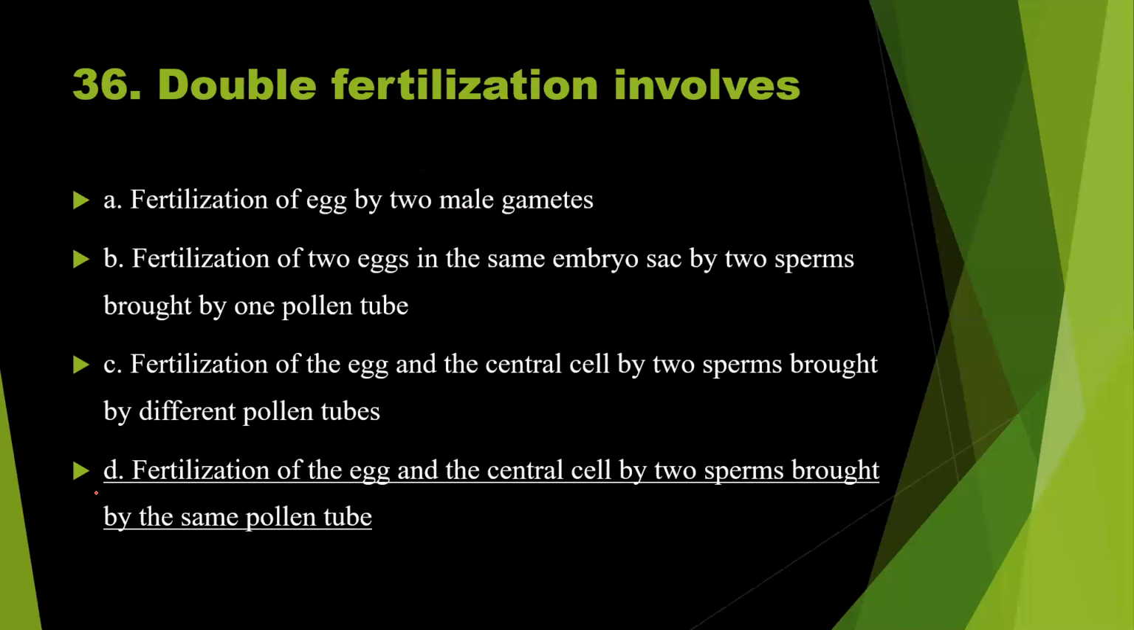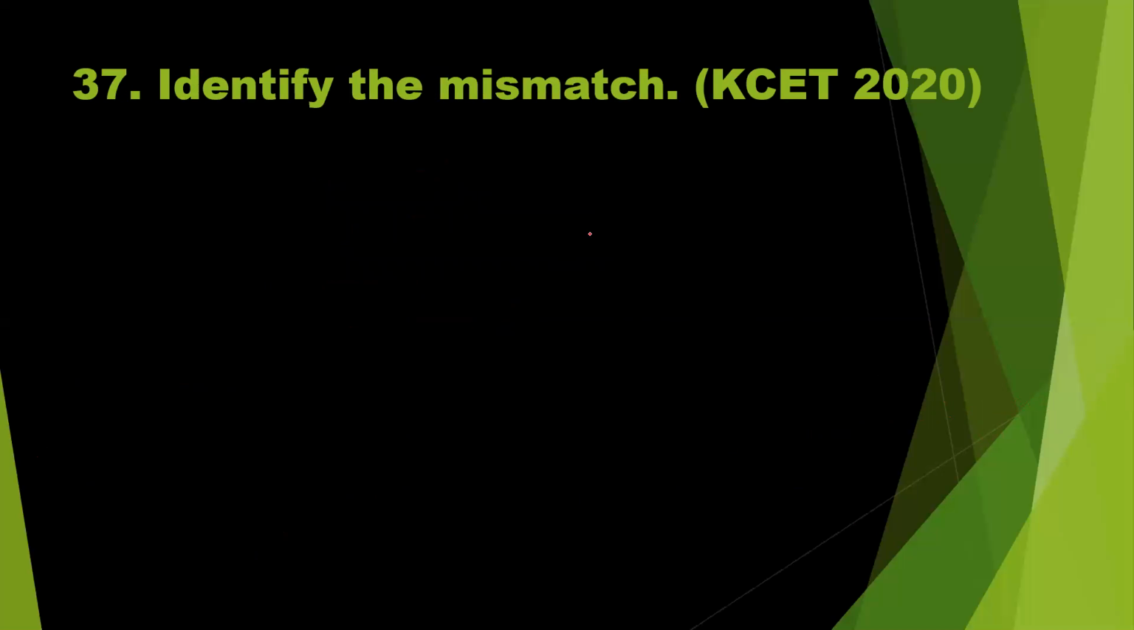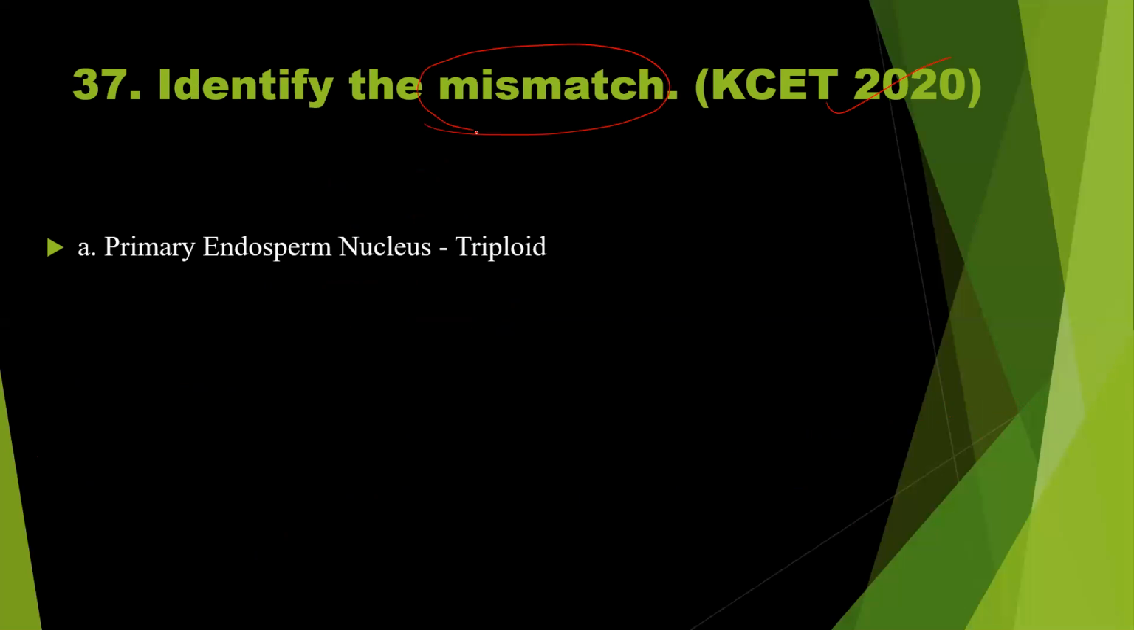Question number 37. Identify the mismatch asked in KCET 2020 examination. Primary endosperm nucleus is triploid. So we need to identify the mismatch. Primary endosperm nucleus triploid, 3N, correct, because it is formed by the fusion of three haploid nuclei, correct. So this is not the mismatch. So this is the wrong answer, but correct match.